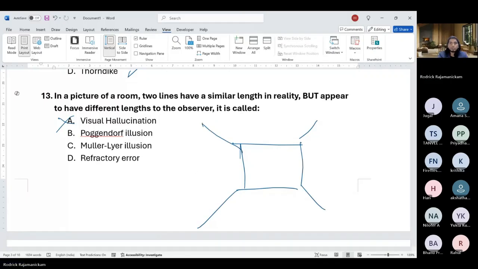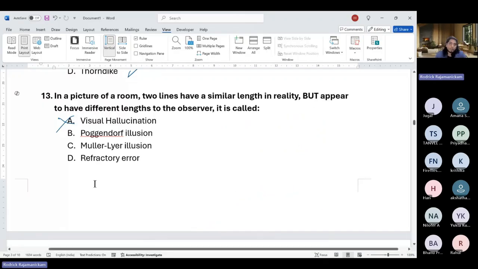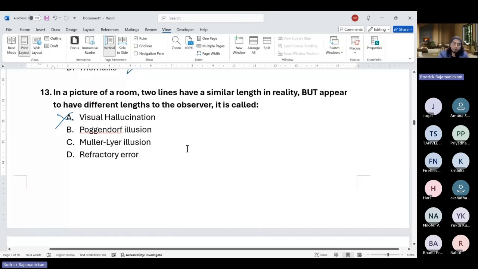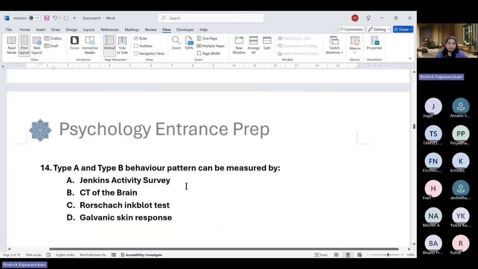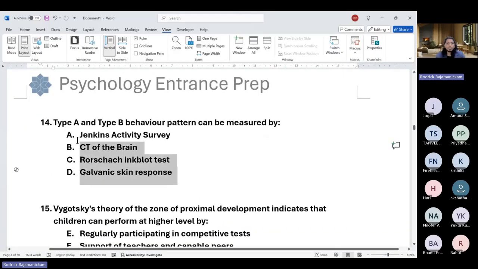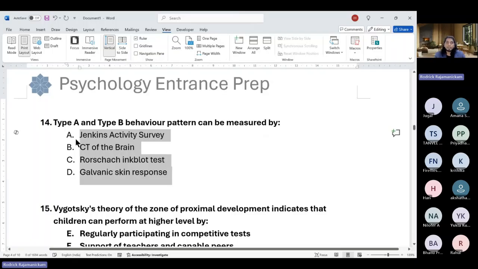Because of perspective, this may seem bigger, but if you were to have two lines which are closer to each other, the one with the open arrow is more likely to be seen as the larger one. So therefore, bigger or smaller depending on the arrowheads that surround them. So it's Mueller-Lyer. Anyway, moving on: type A and B behavior patterns can be measured by which of these measures?